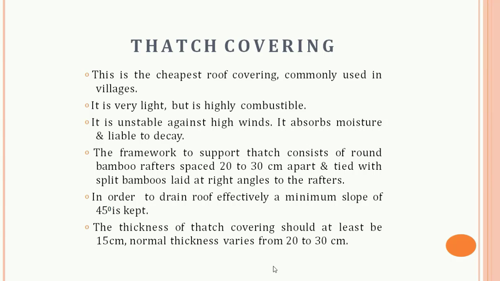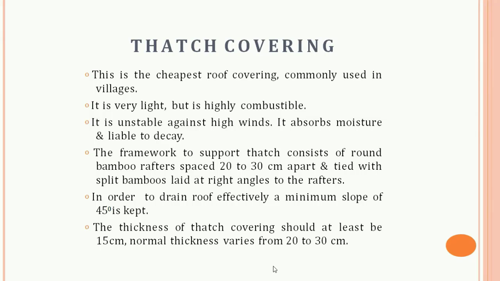Basically, thatch is a roof covering made up of straw, reeds or similar material. The thatch is soaked well in water or a fire resistant solution and the packed bundles are laid with their butt ends pointing towards the eaves. The thickness of thatch covering varies from 150 to 300 mm.